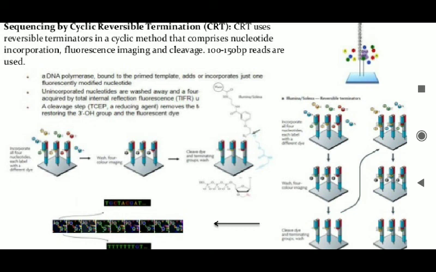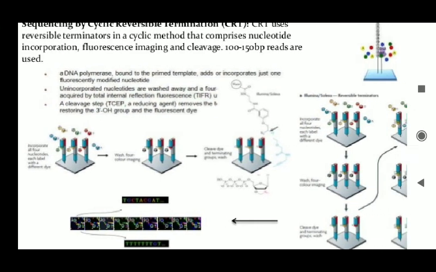Then the unincorporated nucleotides are washed out, the ones that have not been incorporated. Incorporation means we have added, right? So the nucleotides that are not added will be washed away, and the signal is acquired by total internal reflection fluorescence. Then there is a cleavage step which removes the 3-hydroxy blocking group and the fluorescent dye. In the diagram you can easily see, in the first diagram,